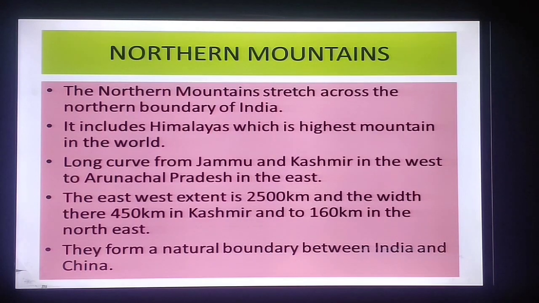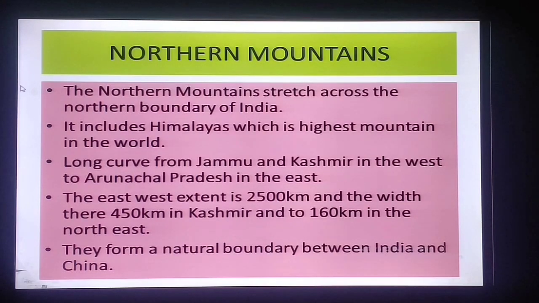It makes a long curve from Jammu and Kashmir in the west to Arunachal Pradesh in the east. That means it starts from Jammu and Kashmir and ends at Arunachal Pradesh. The east-west extent, the length, is 2500 kilometers, and the width of these Himalaya mountains is 450 kilometers in Jammu and Kashmir and 160 kilometers in the northeastern side.